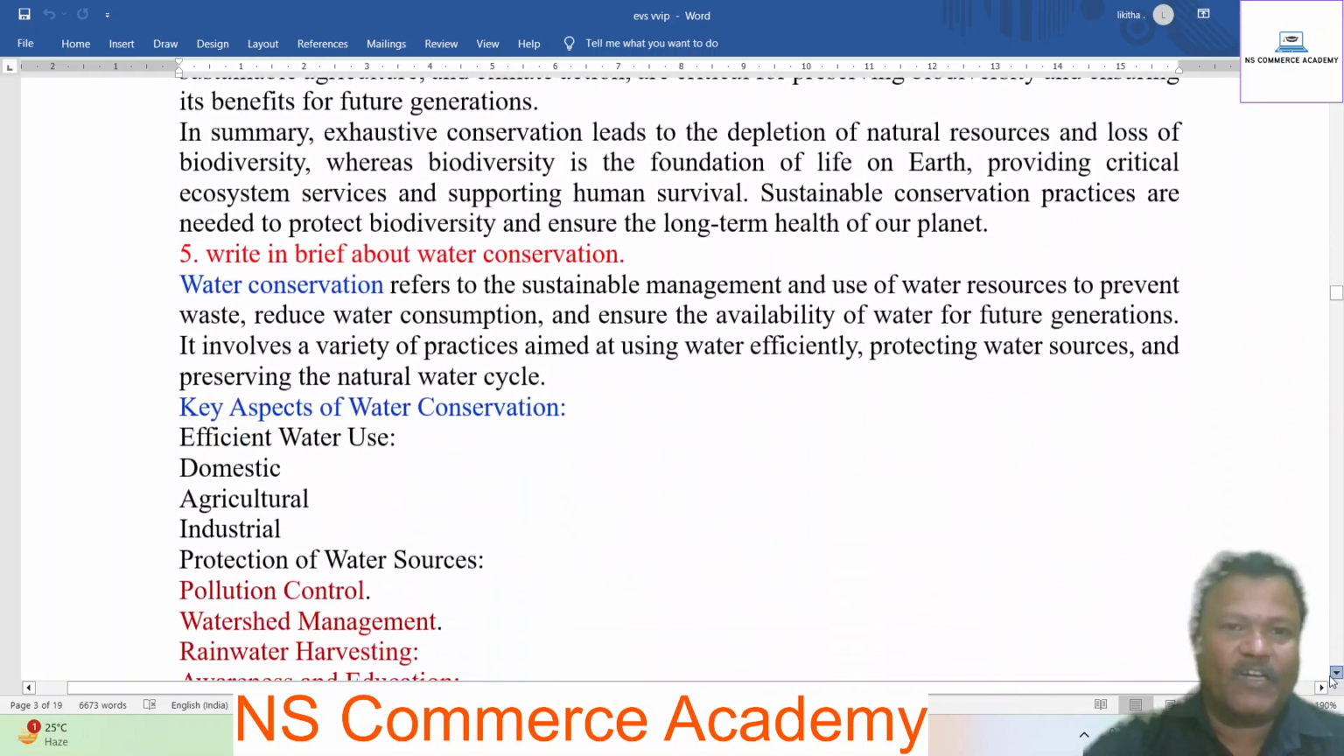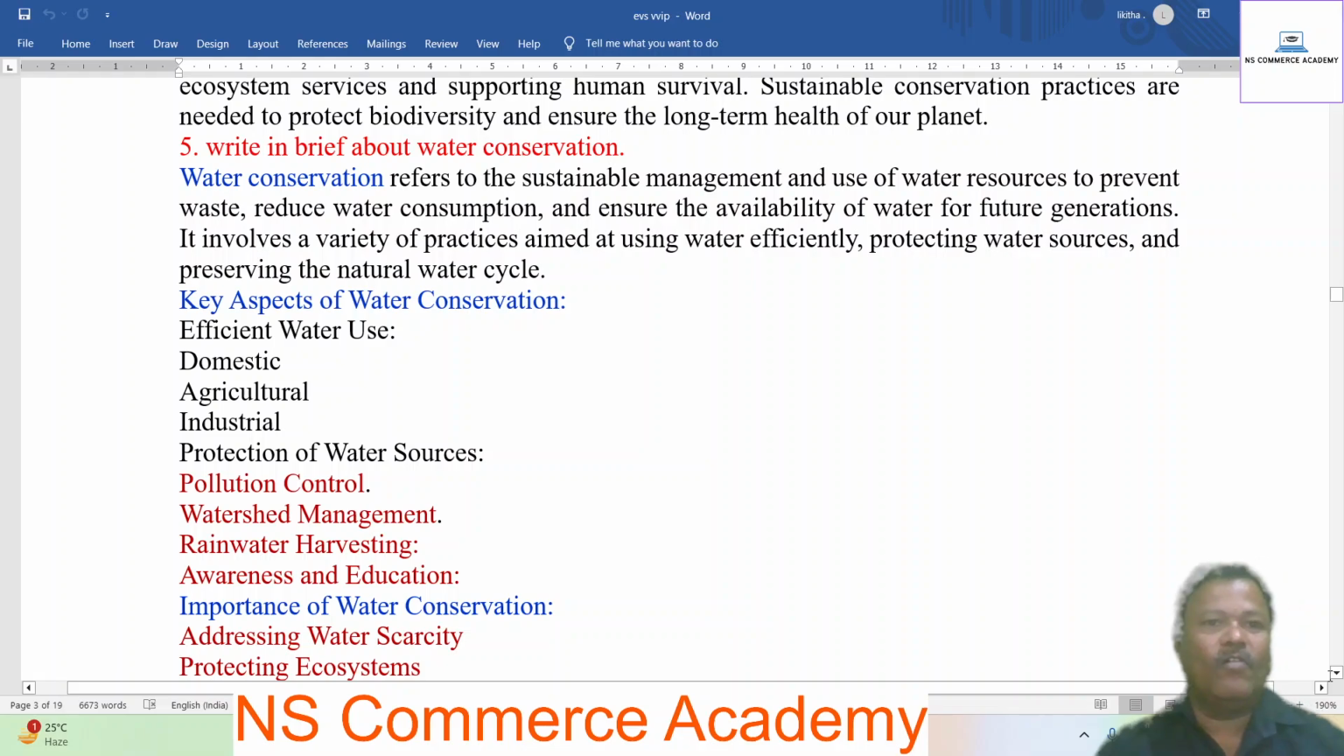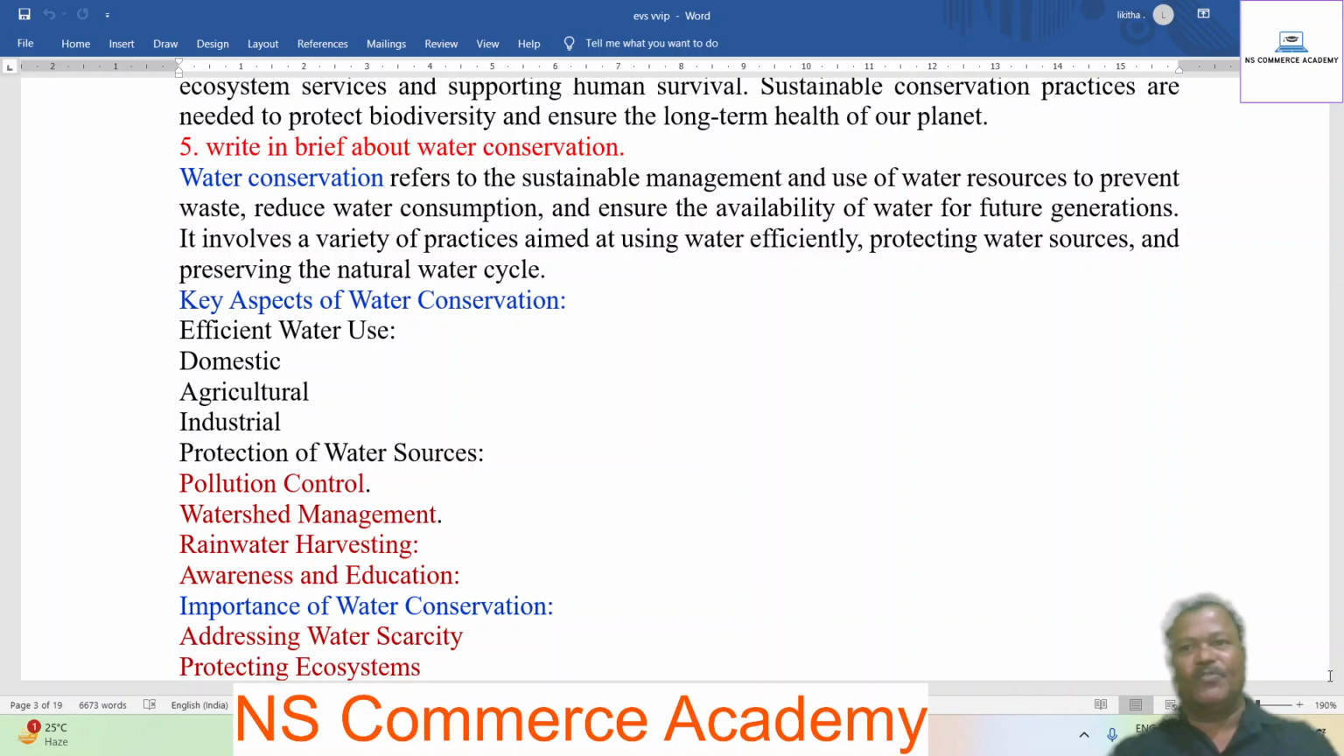Write in brief about water conservation. Water conservation refers to the sustainable management and use of water resources to prevent waste, reduce water consumption, and ensure the availability of water for future generations. It involves a variety of practices aimed at using water efficiently, protecting water resources, and preserving the natural water cycle.